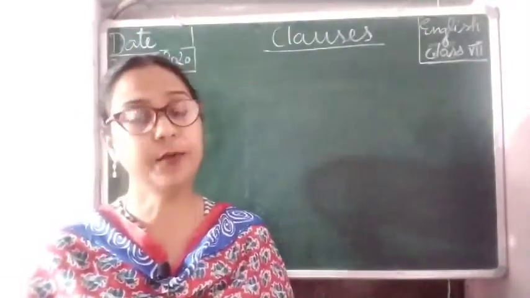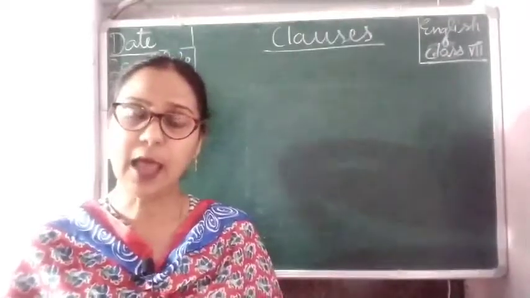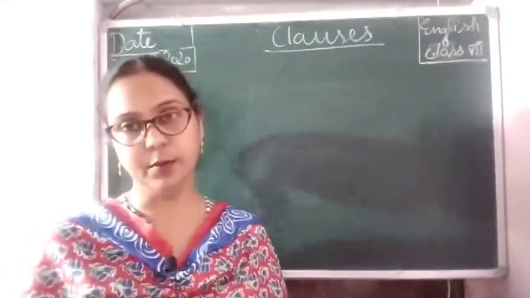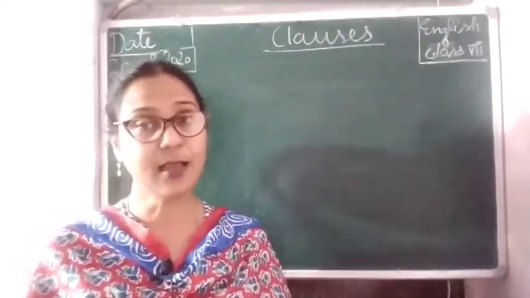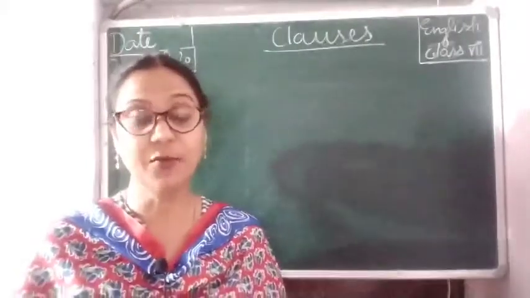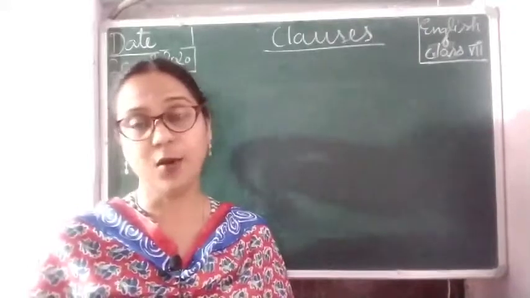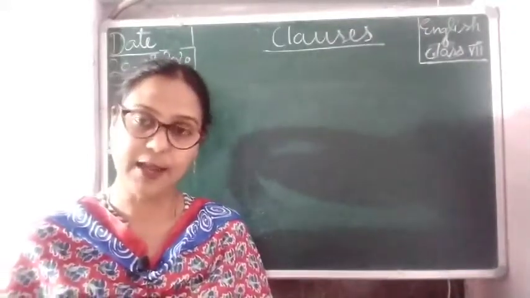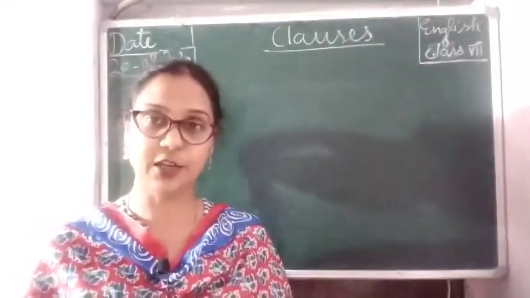A clause is a group of words giving a sense to a sentence, having at least one finite verb. Clauses are of three kinds: first is noun clause, second is adjective clause, and third is adverb clause. Yesterday we studied noun clause and adjective clause.